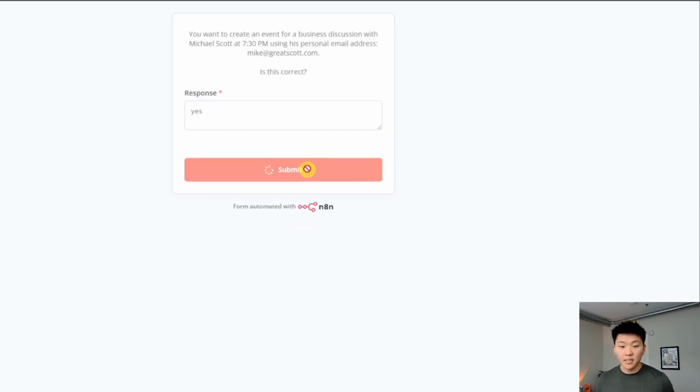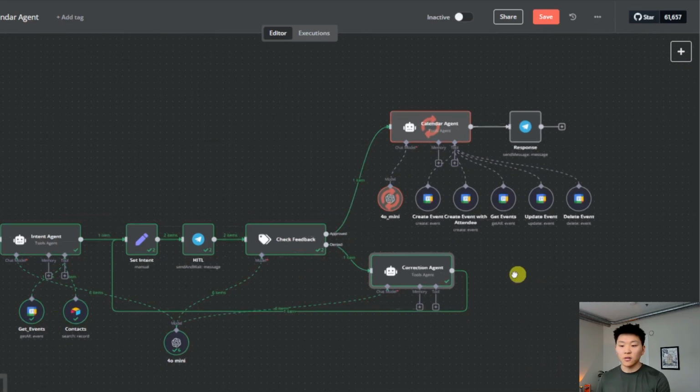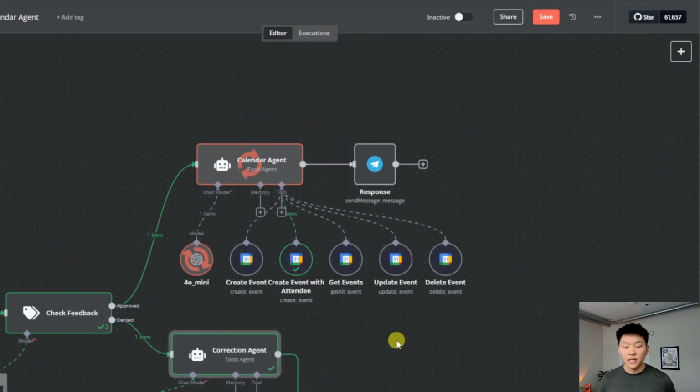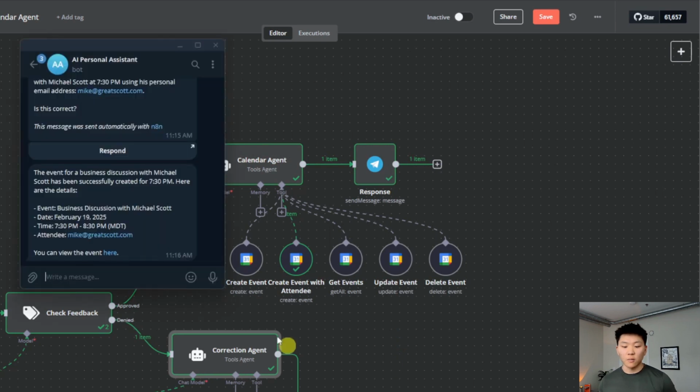All we have to say is yes, and then go back to the workflow. It's going to go to the calendar agent, who should be creating an event with an attendee any second now. There we go. And then it's going to respond to us in Telegram. So we'll open up Telegram. I hate that the emojis always pop up.